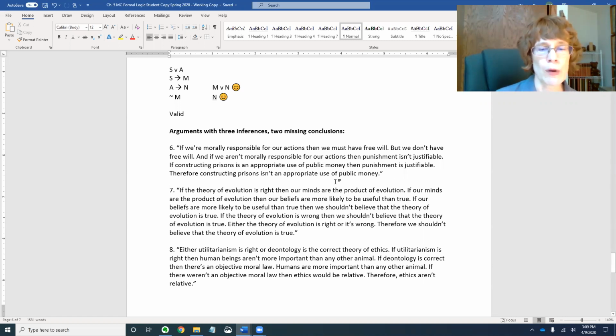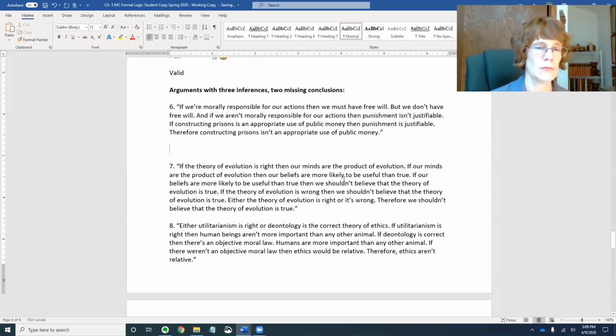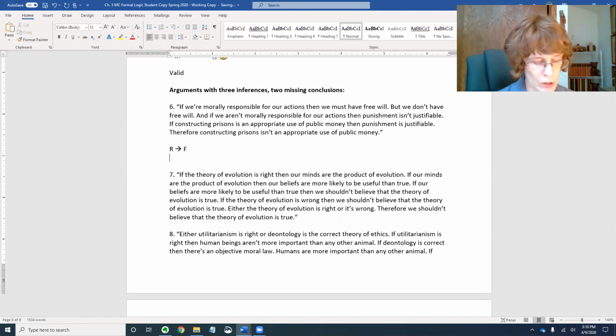If we're morally responsible for our actions, then we must have free will. Okay. So let's let that be. If we are morally responsible, then we must have free will. If R, then F. Hopefully, by the way, following that symbolization is starting to feel a little more natural to you. If it's not, don't worry, it'll come. But we don't have free will, so not F.